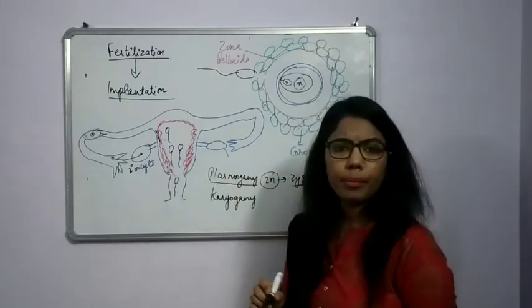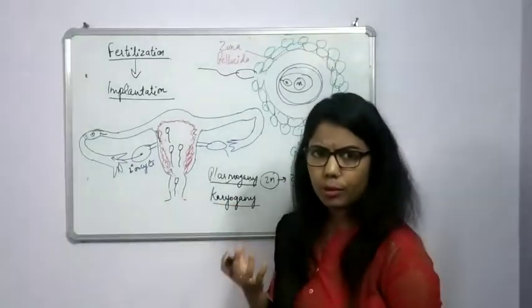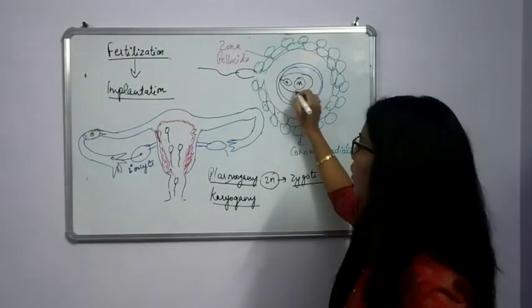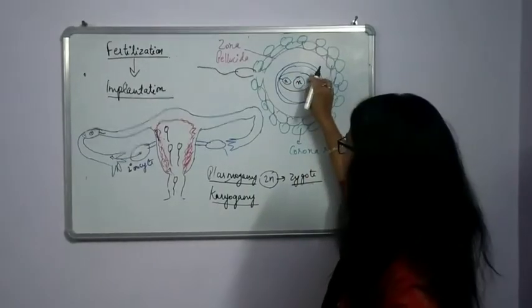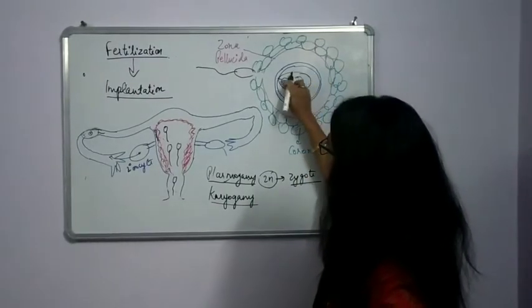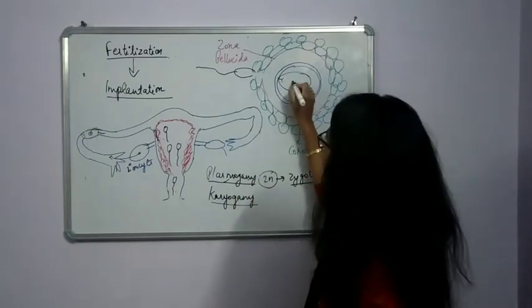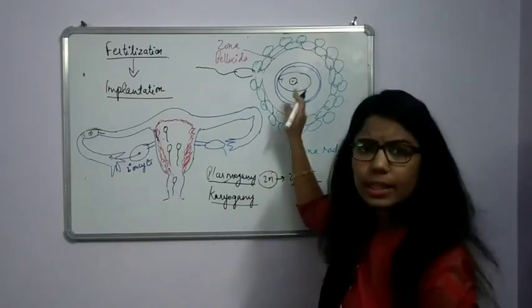Plasmogamy is what? Fusion of the plasma of two gametes, and karyogamy is fusion of the nucleus. So as the sperm enters here, what will happen? First of all, the plasma of both will fuse. They will mix with each other. After that, there will be mixing of what? Mixing of the nucleus. Due to this mixing, it will form one nucleus, or we can say unicellular.